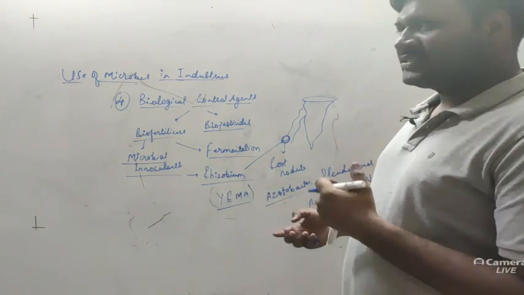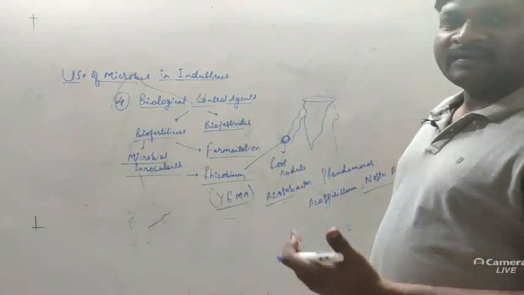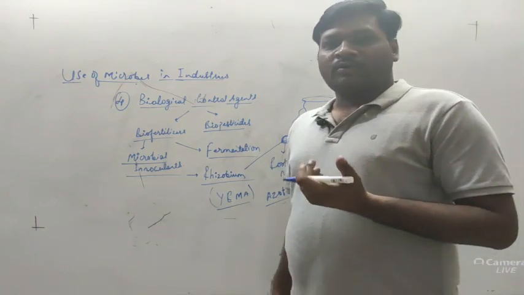What they do is fix the nutrients within the root of the plant, so that the plant gets a fertility factor and can produce good products.